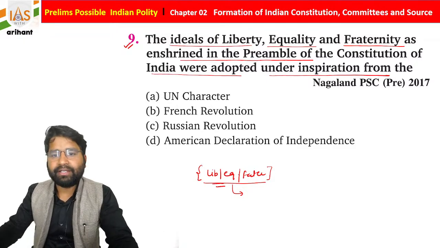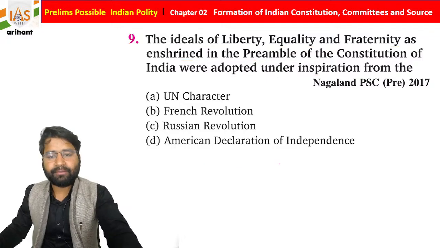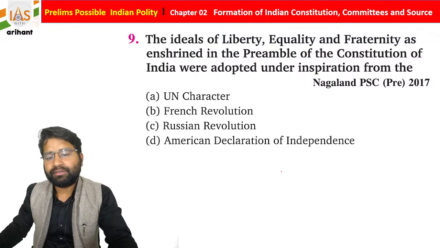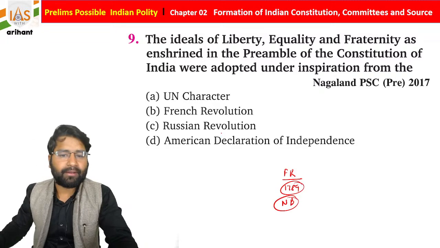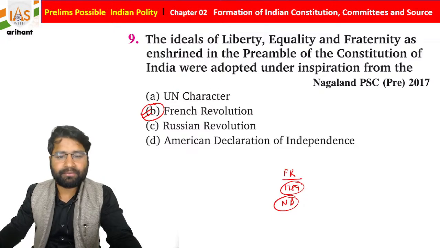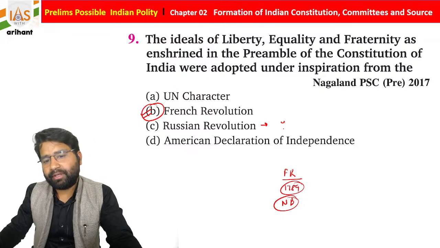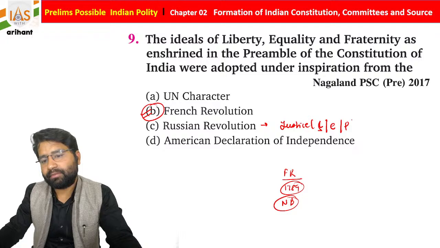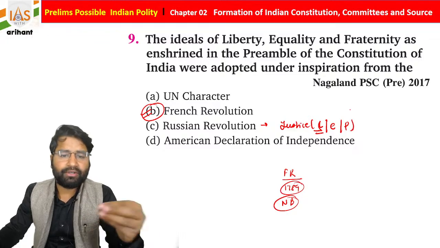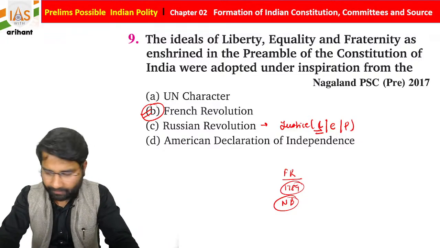Okay, so getting it? So liberty, equality, fraternity. So basically this concept was derived during the French Revolution, in 1789, students. So we already told you this is a French Revolution concept, and from the Russian Revolution we got the concept of justice, that is social justice, economic justice and political justice. Okay, so we got this concept from the Russian Revolution. I hope you are getting it.